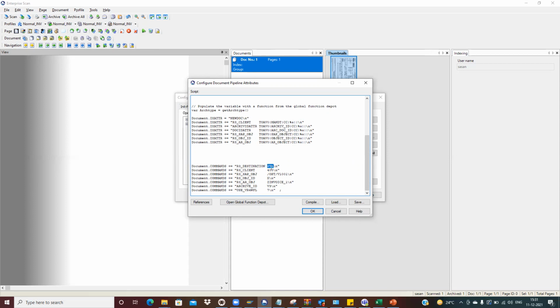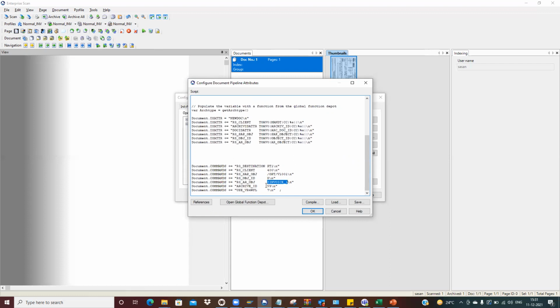This is something which we need to configure. We have to put the client slash opt slash v1001, which I will tell you we created while creating the archive doc type. Then this is the archive doc type, Z_INVOICE_1. So here the system comes to know that this particular invoice needs to go to this particular archive doc type.